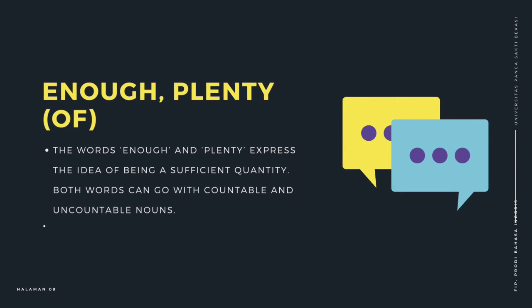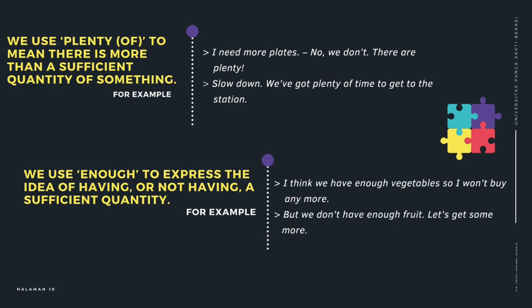Enough, plenty of. The words enough and plenty express the idea of a sufficient quantity. Both words can go with countable and uncountable nouns. We use plenty of to mean there is more than a sufficient quantity of something. For example, I need more plates. No, we don't. There are plenty. Slow down. We've got plenty of time to get to the station.